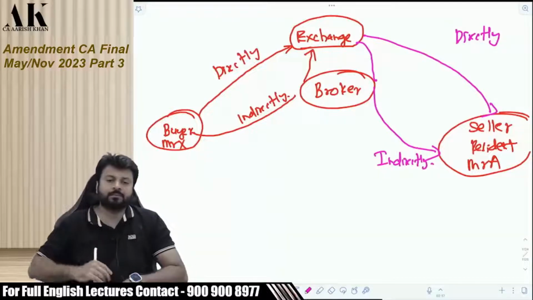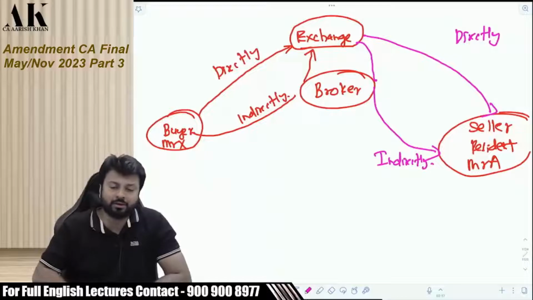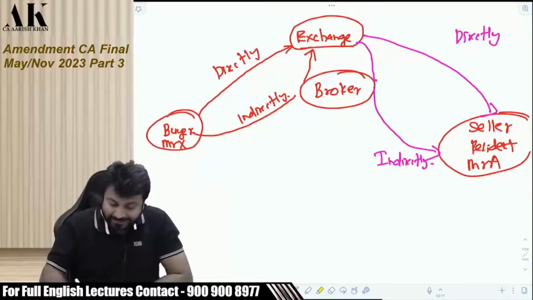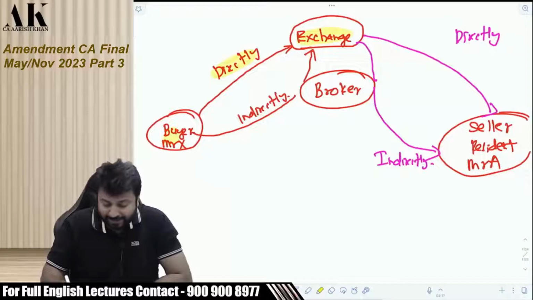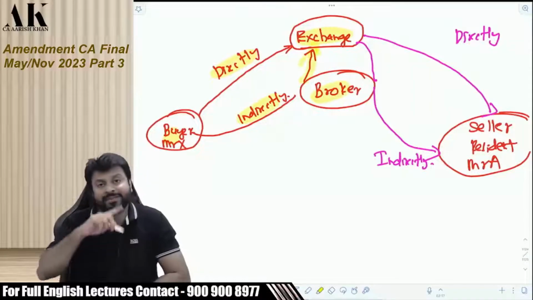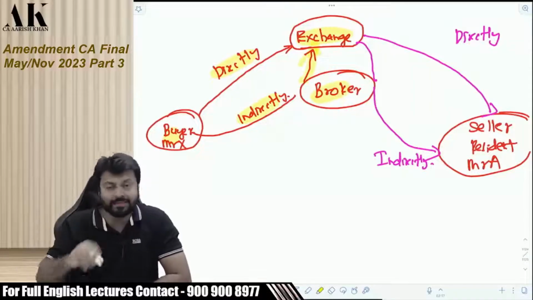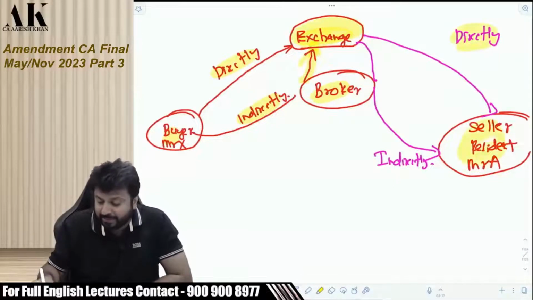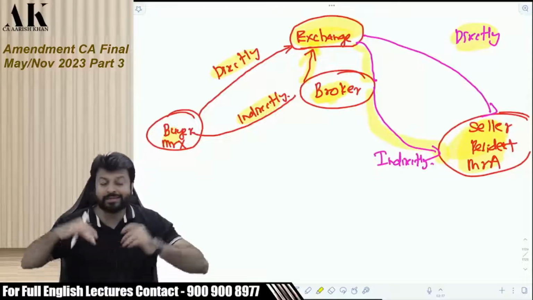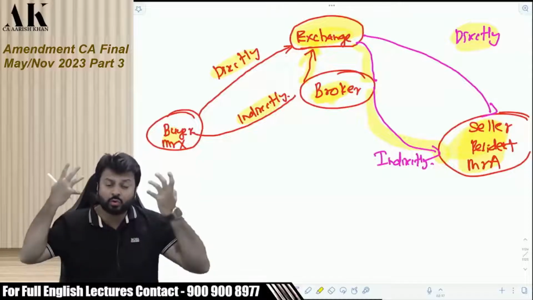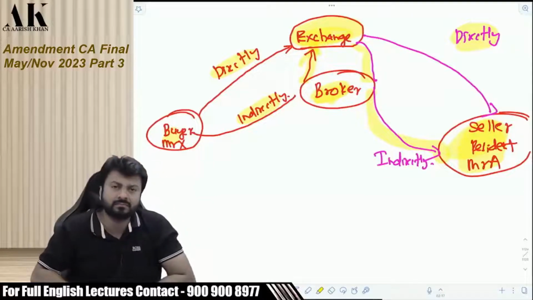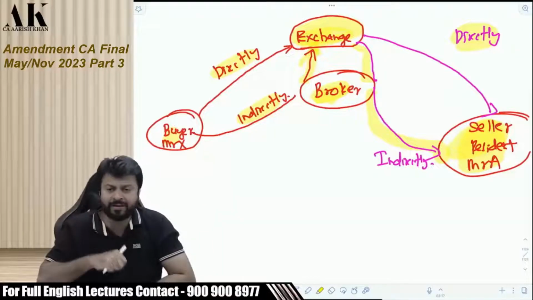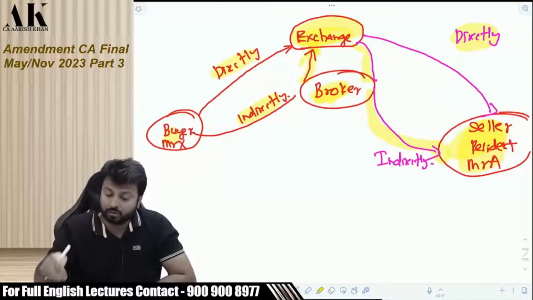First of all, understand this scenario: I can directly make the payment to the exchange, or I can make the payment indirectly to a broker, and then the broker will make the payment to the exchange. And then there is another possibility, whereby once the money reaches the exchange, it will directly make the payment to the seller, or the exchange will make the payment to the broker and the broker will make the payment to the seller. In this entire transaction, the question is, who will deduct the TDS? Will I deduct? Will the exchange deduct? If there is an involvement of a broker, will the broker deduct? Who will deduct TDS?